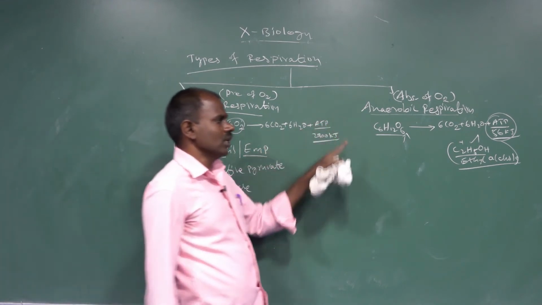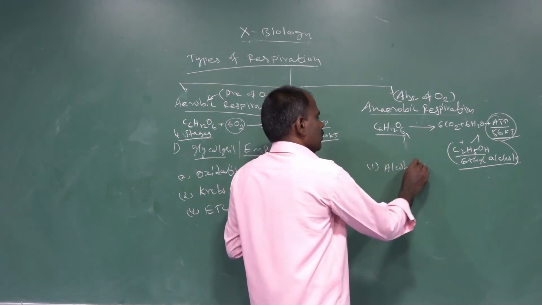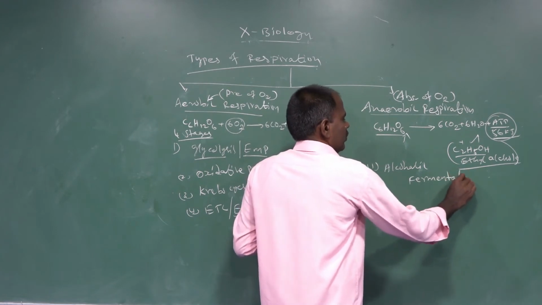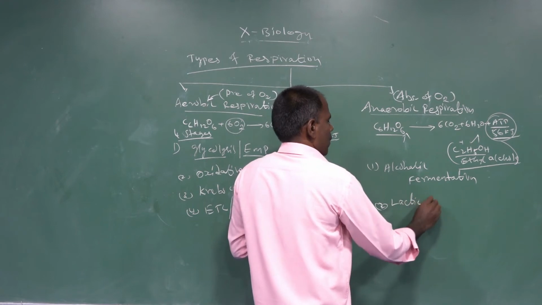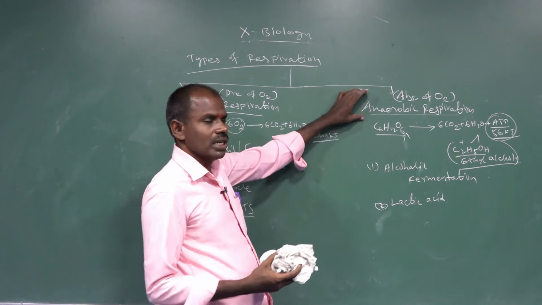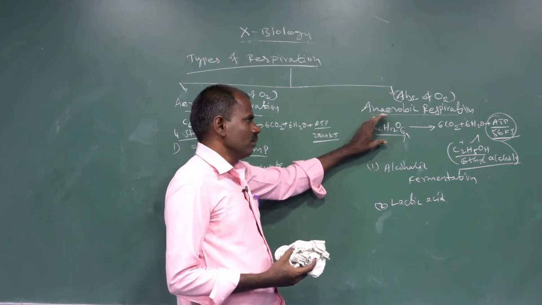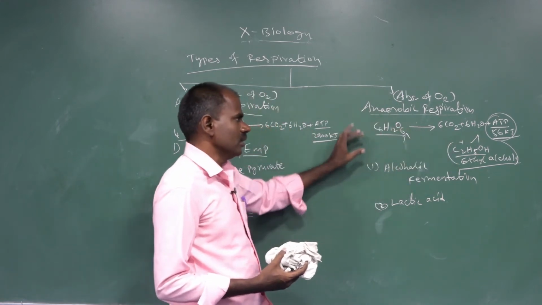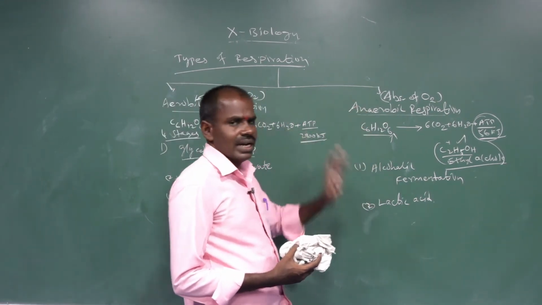In anaerobic respiration, there are 2 types of fermentation involved. The first one is alcoholic fermentation, and the second one is lactic acid fermentation. In alcoholic fermentation, without oxygen, food or organic substances are converted to ethyl alcohol. When the organic substance is converted to lactic acid, that is called lactic acid fermentation.